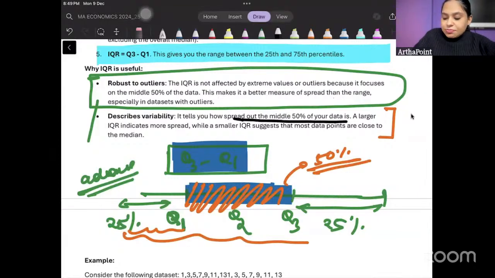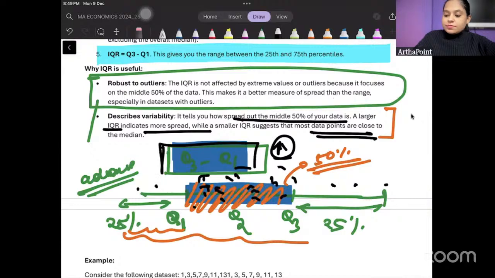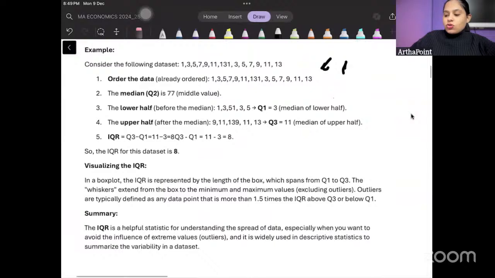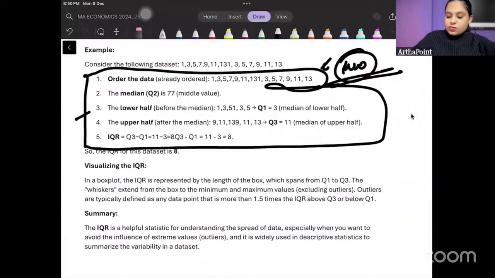Okay? And the more the IQR, it means more data is present in the center. The middle part of the data is more. More data, higher frequency here. More data is spread out here, fewer data points are here. The more the IQR will be. Okay. This is your homework. Please try to find the IQR for this data set that is given to you.